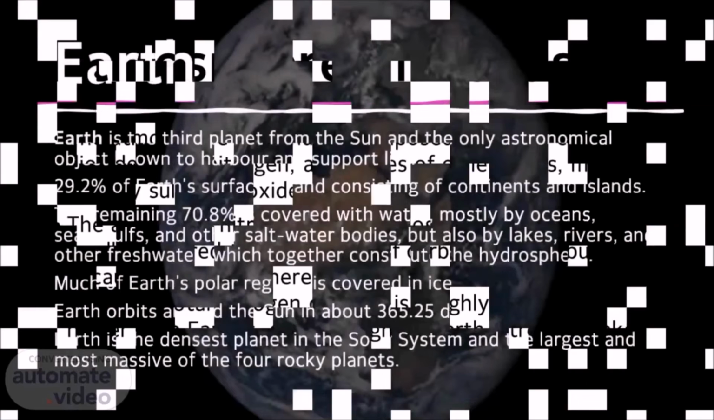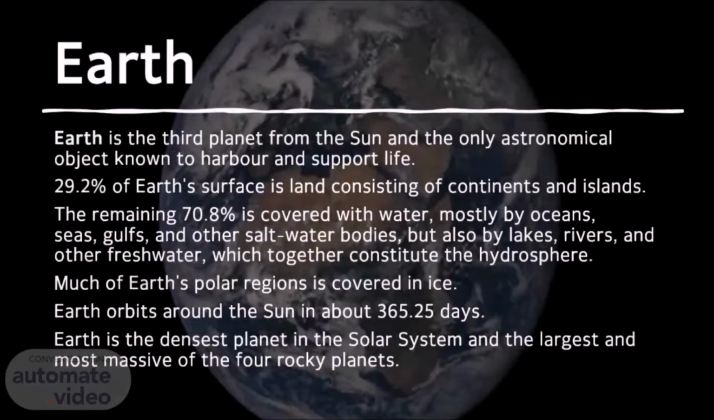Earth. Earth is the 3rd planet from the Sun and the only astronomical object known to harbor and support life. 29.2% of Earth's surface is land consisting of continents and islands. The remaining 70.8% is covered with water, mostly by oceans, seas, gulfs, and other salt water bodies, but also by lakes, rivers, and other freshwater, which together constitute the hydrosphere. Much of Earth's polar regions is covered in ice.